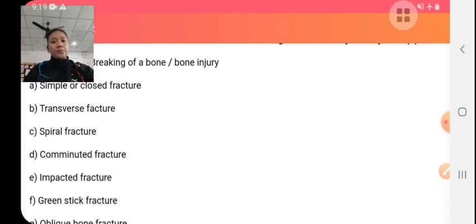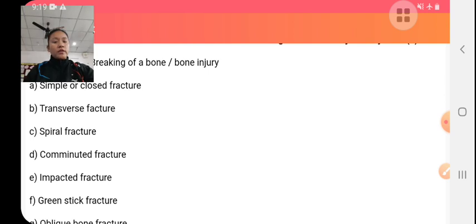Impact fractures. In impact fractures, the broken bones slide over or go into another bone.